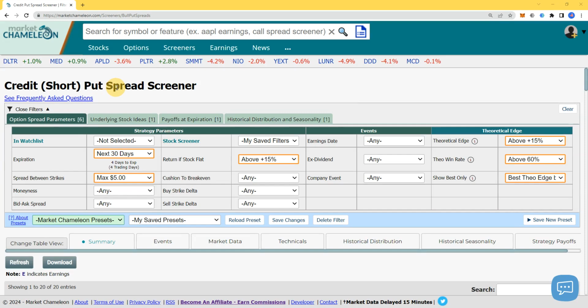Today we're gonna go over put credit spread, which is one of my favorite selling options for income strategy. But very important, we're gonna focus on this specific filter: return if stock is flat above 15%. We're gonna look and see if there are high market cap stocks that return to us over 15% if the stock doesn't go anywhere by expiration. Remember, the S&P makes, I don't know, 12% a year. This is in the next 30 days above 15%. We're gonna see what we see.